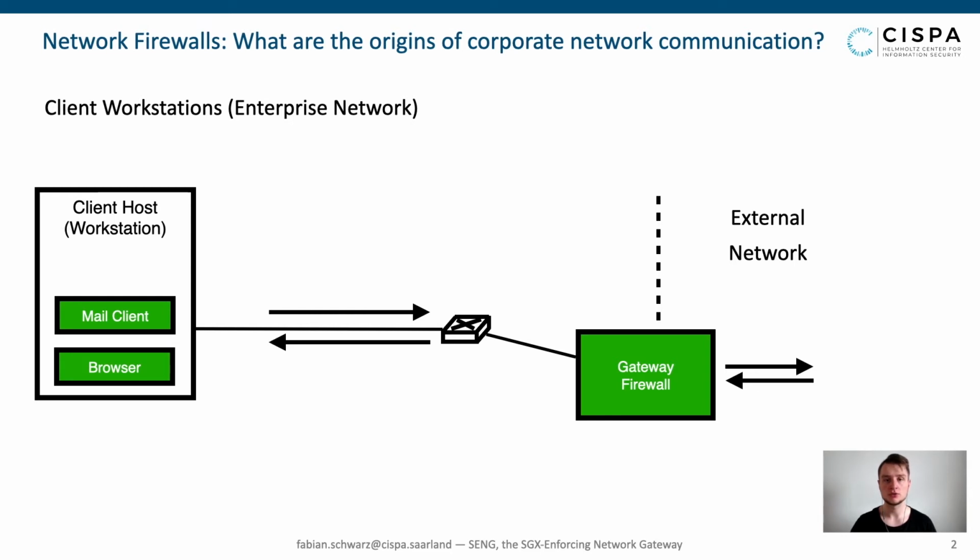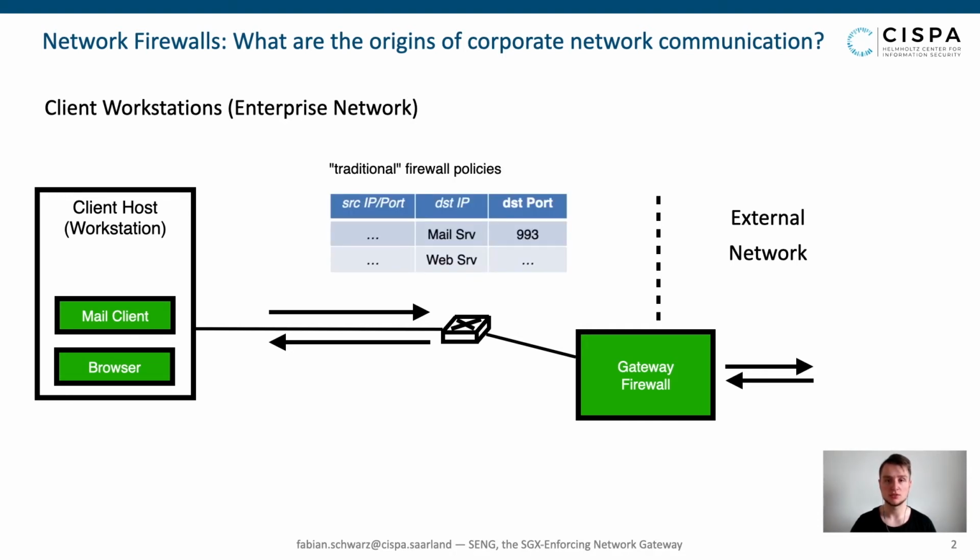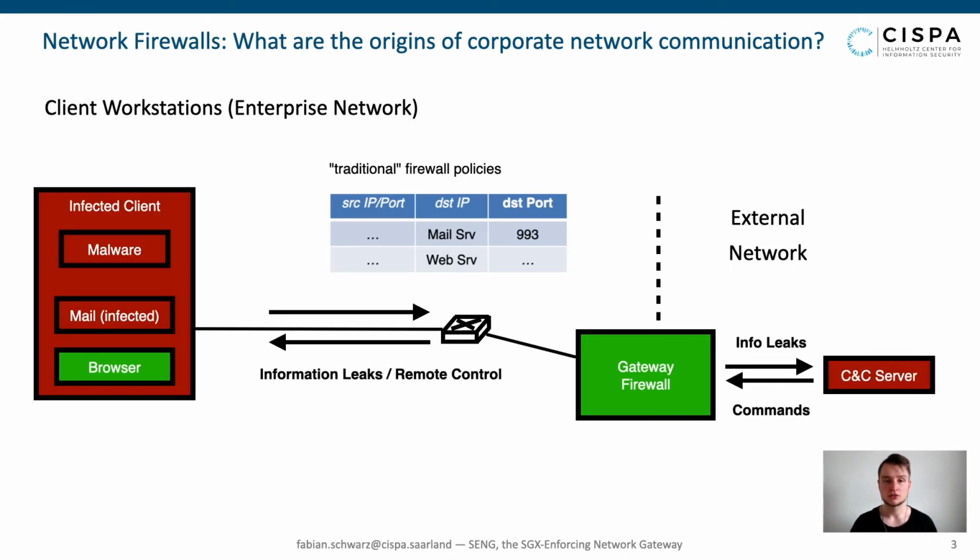We are looking at a typical corporate network environment where client workstations and servers are segmented into disjoint internal subnetworks that are interconnected via a central network gateway. The gateway firewall centrally governs all network accesses and enforces network policies based on the connection IP addresses and port information. For instance, it might allow connections to the mail server or a subset of the intranet or internet respectively. However, when internal clients become compromised by an attacker, these traditional network policies are too coarse-grained to prevent data exfiltration and command and control channels.